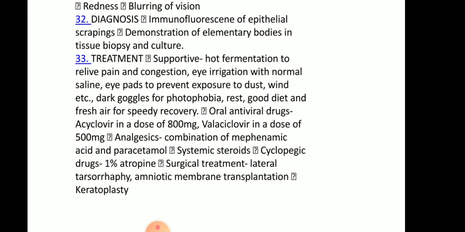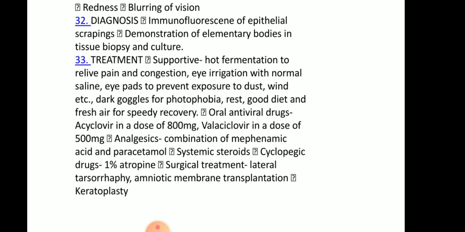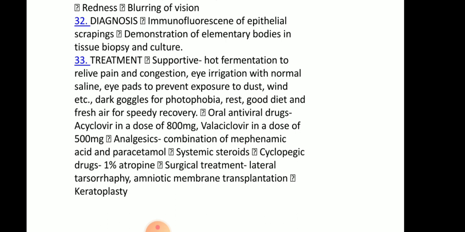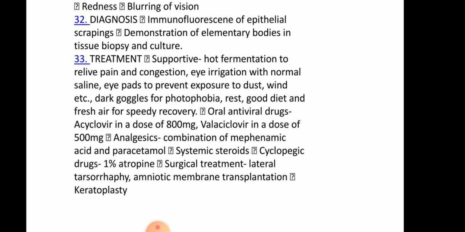Coming to the treatment, it is supportive treatment: hot fomentation to relieve pain and congestion, eye irrigation with normal saline, eye pads to prevent exposure to dust and wind, dark goggles for photophobia, rest, good diet and fresh air for speedy recovery.